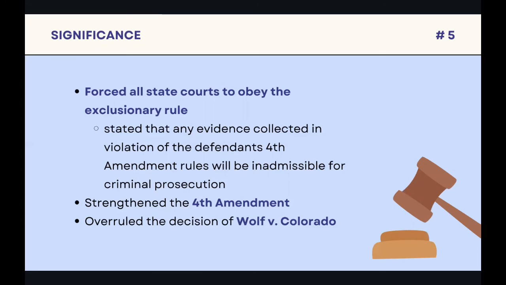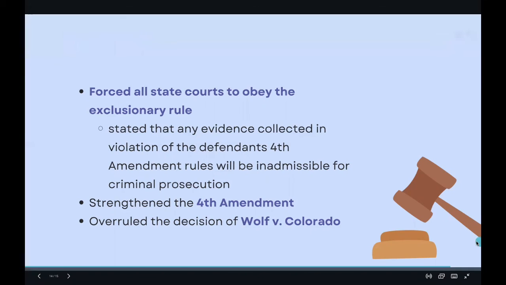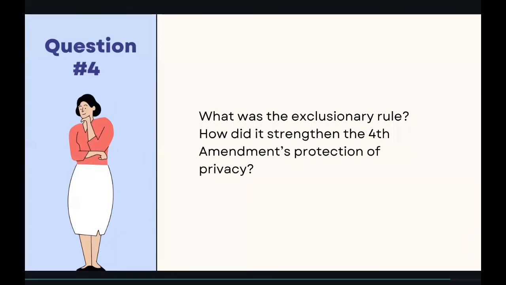from using evidence gathered in violation to the U.S. Constitution. This case also made the Fourth Amendment stronger because it protected citizens with the right against unreasonable searches and seizures. Our final check for understanding question is, what was the exclusionary rule and how did it strengthen the Fourth Amendment's protection of privacy?